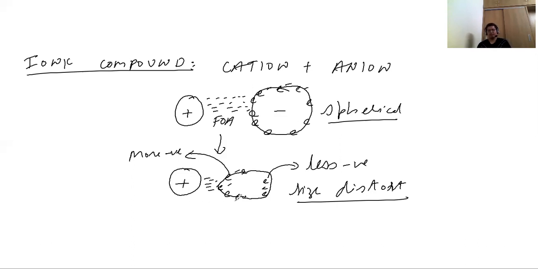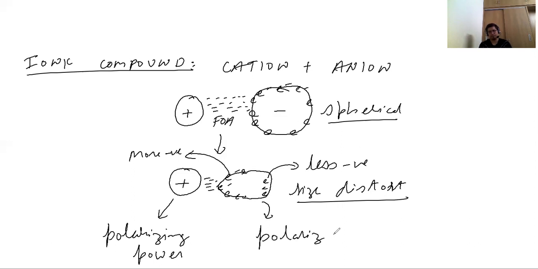Now at this point of time, two things we note. First, we note that the cation is showing polarizing power. And in the anion, there is something known as polarization. So in the cation there is a polarizing power, and in the anion there is a polarization.